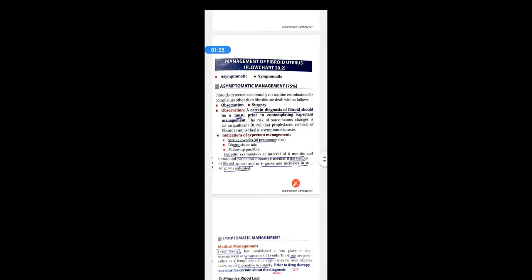Asymptomatic means, as we have studied in the symptomatology, that 75% of fibroids don't show any symptoms. They are occasionally discovered while giving treatment or while doing investigations for other problems. So if you have found such fibroids, how do you deal with fibroids which are not producing any symptoms? The first method is observation, another is surgery.